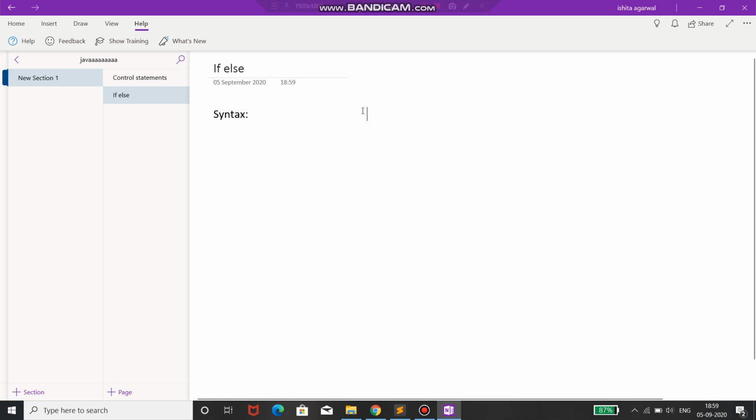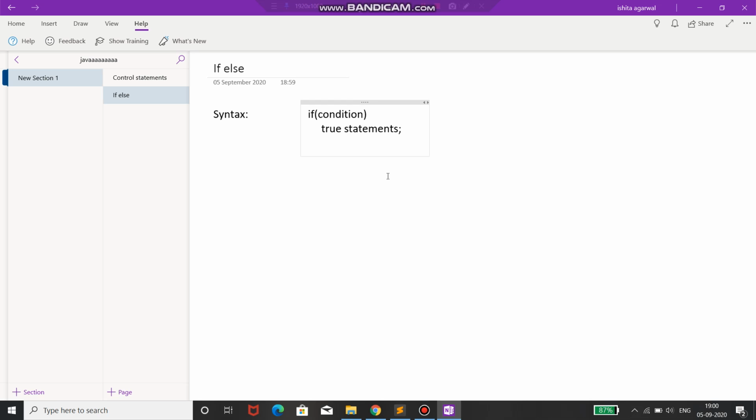Here if is written with a small i, be careful about it. Then we have parentheses, the round brackets, and in them the condition we want to mention. Then we have some true statements that will be executed if the condition is true. The semicolon is a must.